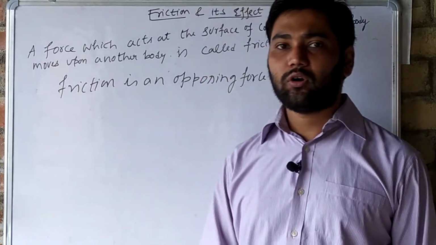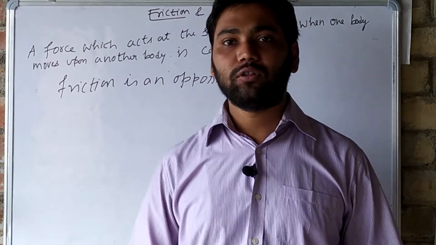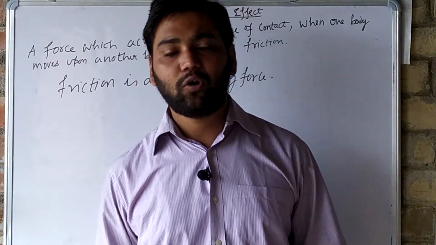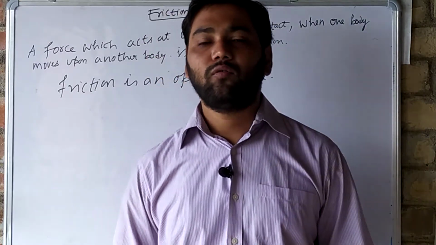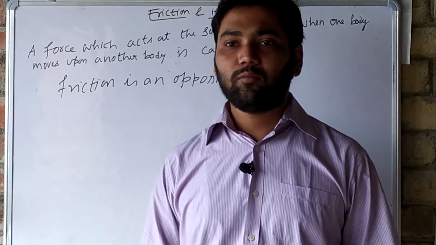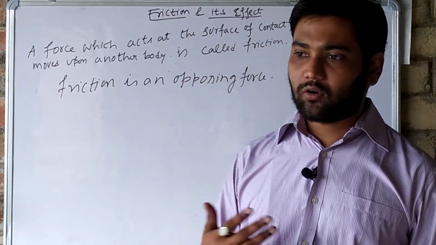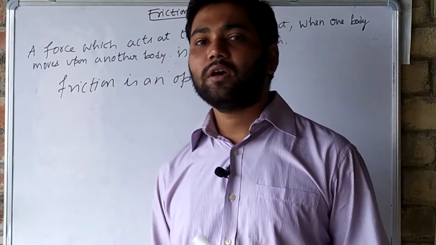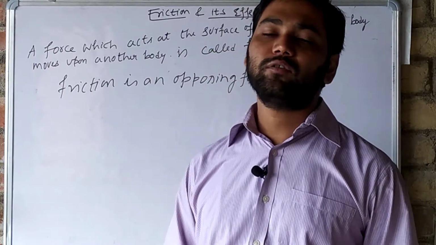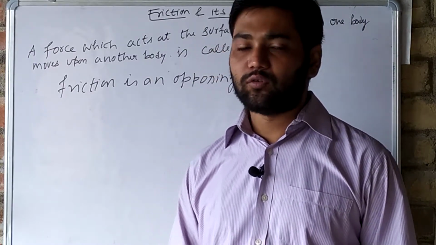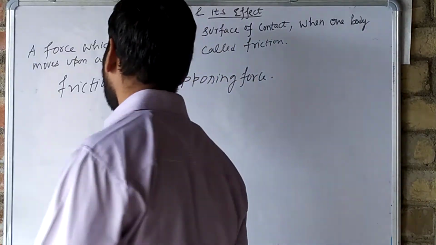Like when we are moving on the earth, the earth is one body and we are another body. Like this, when one body comes in contact with another body, one force automatically comes into play, and that force is known as friction force.